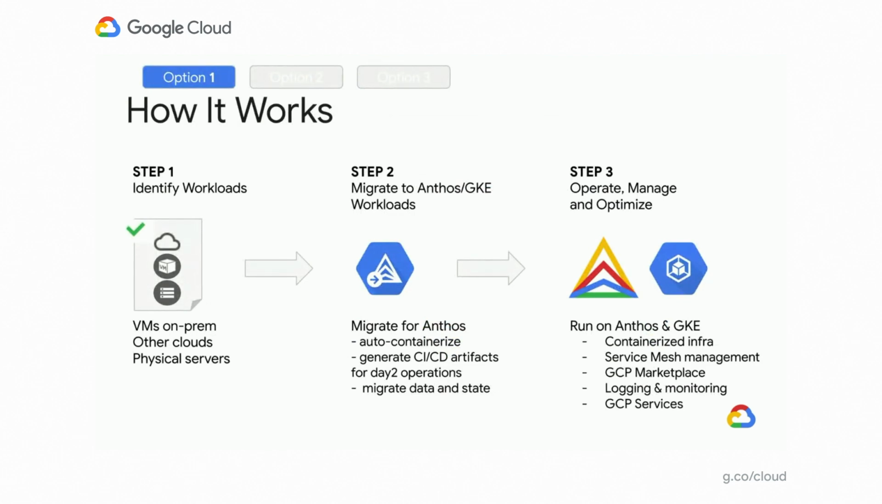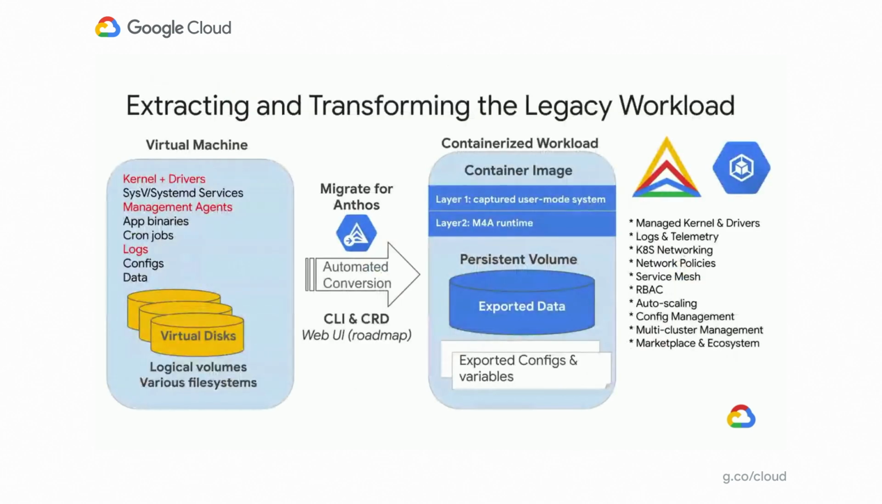So how does it work? Very quickly, we identify the workloads, whether they're running on VMs or on-prem, and then migrate them. Once we've identified the workloads, we auto-containerize them, and now you've generated the CI/CD artifacts that you need. Basically, Migrate for Anthos generates a Kubernetes YAML file, a Docker image, and a Dockerfile, which you can then move into Anthos or connect to a CI/CD pipeline. And once you're running on Anthos, you can use all the service mesh, logging, and other capabilities.